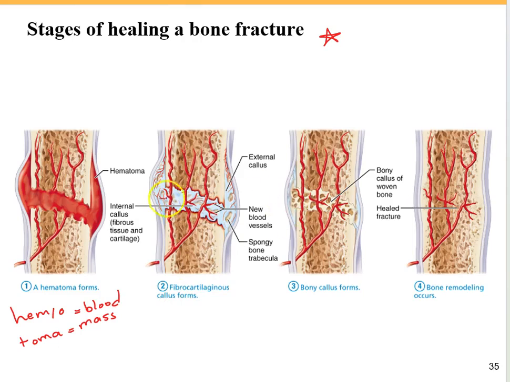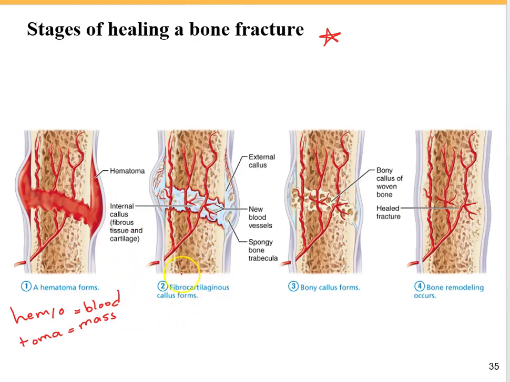After cleaning this area, the cells found in the periosteum and also the endosteum, the bone producing cells, are going to proliferate and then fill the gap between the broken sides, and now we have a kind of mixture of connective tissue and cartilage, which is called fibrocartilage.